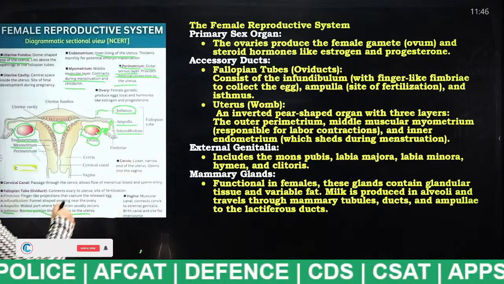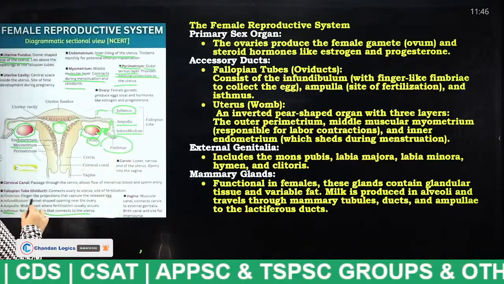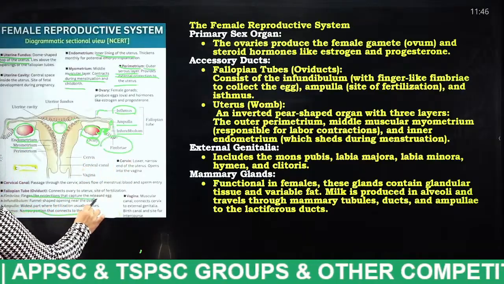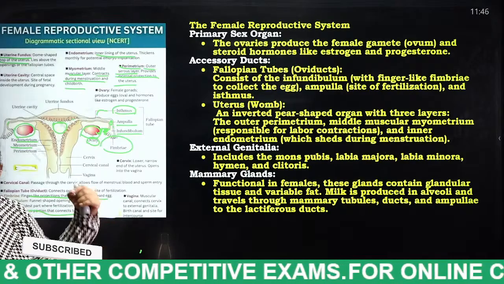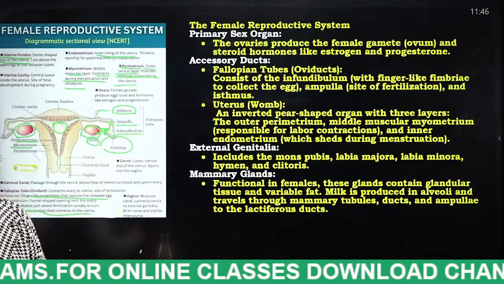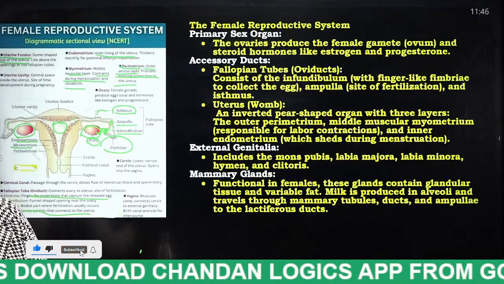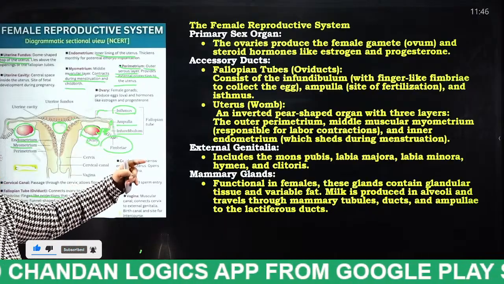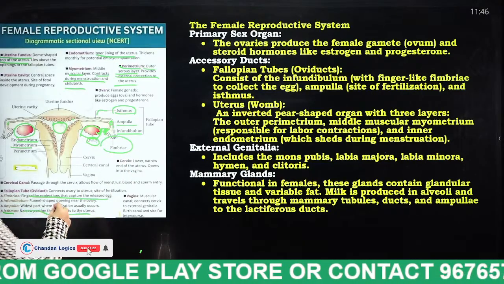And finally fimbriae. Fimbriae are finger-like projections that capture the released eggs. The egg is released from the ovary, right? What is this? Fimbriae. These fimbriae will capture the egg released by the ovaries and send it into the ampulla, and there fertilization occurs.